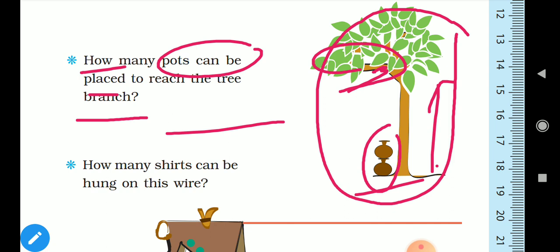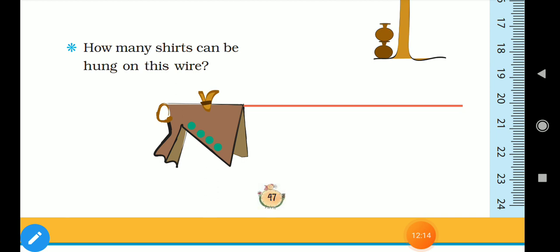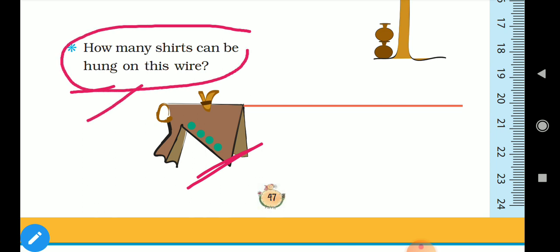Okay, is that clear, children? Similarly, next question, see here children, a rope was tied, a wire, and one shirt was hanged on it, right? How many shirts can be hung on this wire? That you have to find.